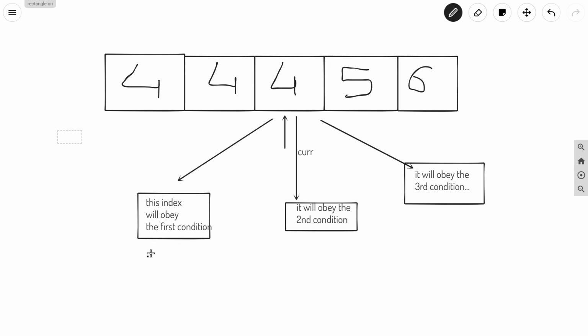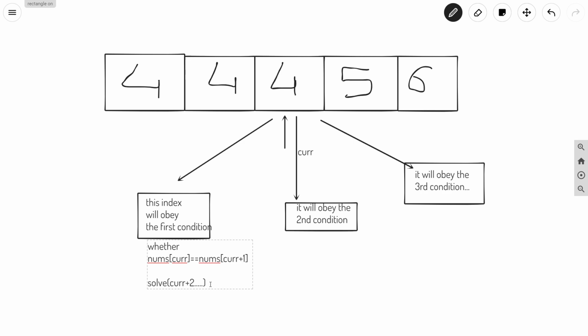For the first condition, we will check whether nums of current is equal to nums of current plus 1 or not. So basically if this condition is valid, we can solve for current plus 2, and that's it.